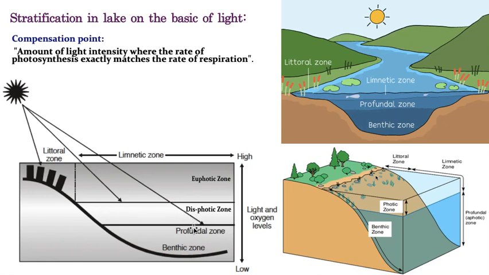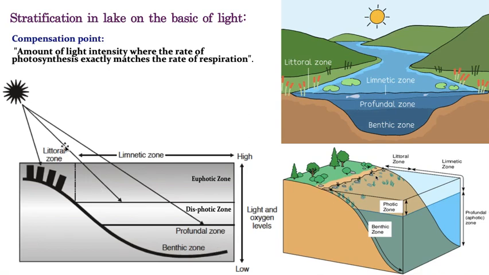And next to the dysphotic zone, almost no light is there. Only till the dysphotic zone can you see some amount of light penetration, whereas in the profundal zone you can't see the light, only a reflection of this light can be seen. Whereas in the benthic zone there is zero sunlight, no amount of sunlight. That means I can say this is a dark zone.